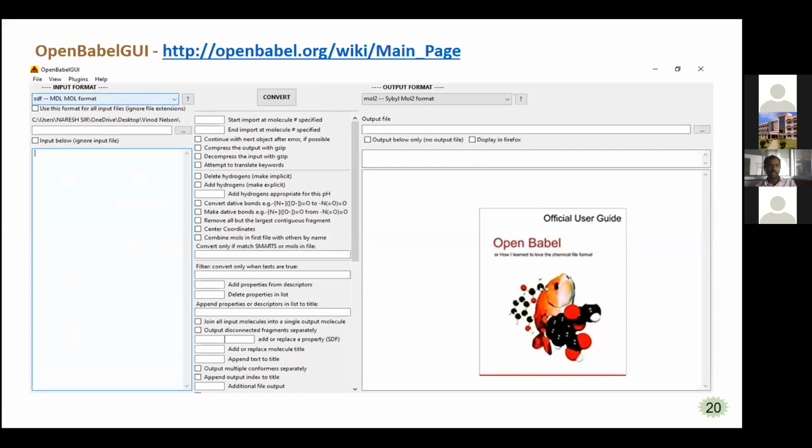To use our drug structure in the different tools, we require different formats, that is MOL format, SDF structured data file, or PDB format. We can convert one file into another by using the OpenBabel tool. This tool helps to convert any format to any format. It is freely available, you can download it and get OpenBabel to convert our files. Here I have given the link also to get the tool.